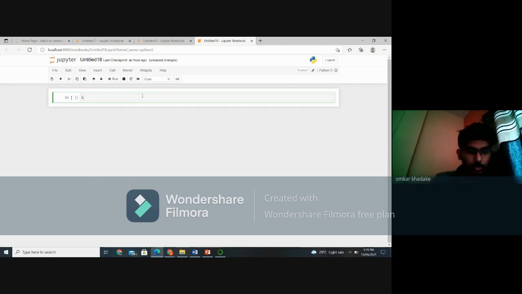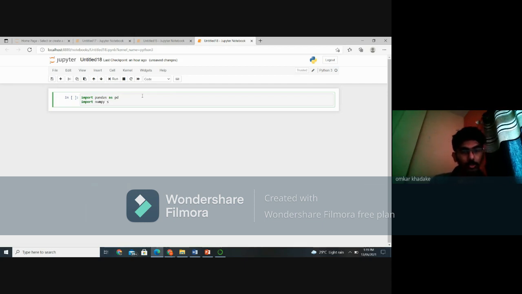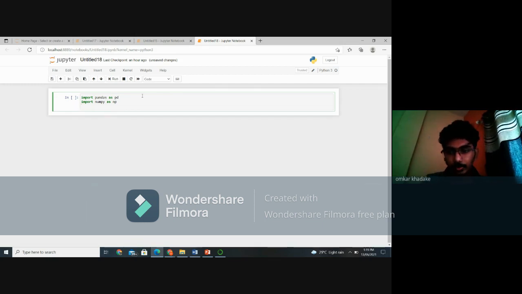So basically we need a CSV file. But first we import pandas as pd and import numpy as np, and here we are going to give the path of that CSV file.